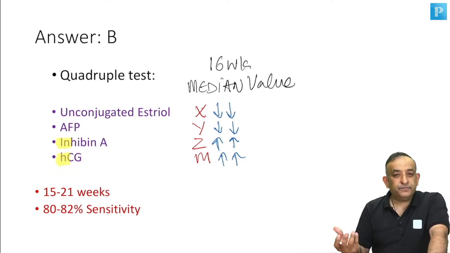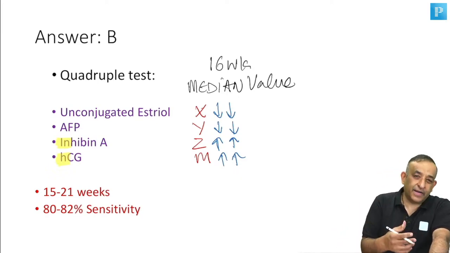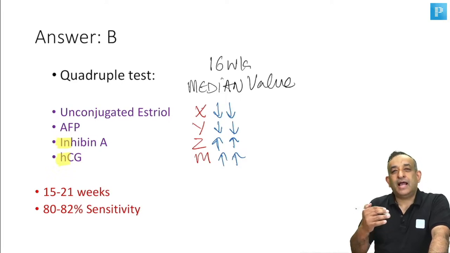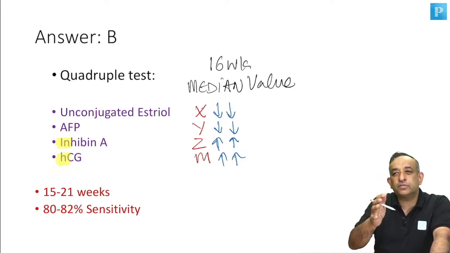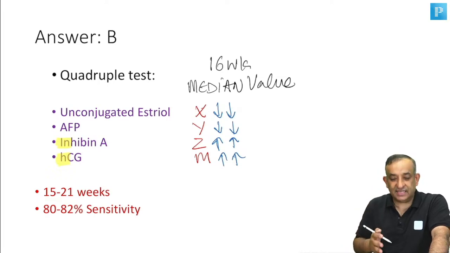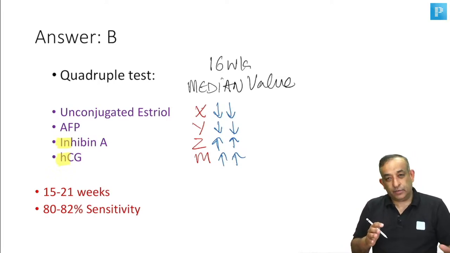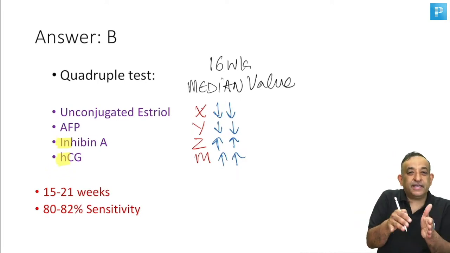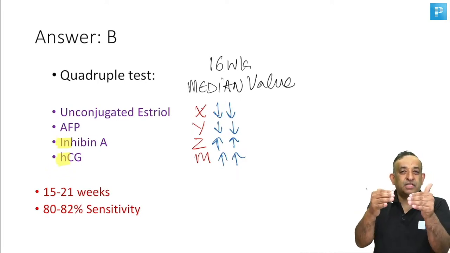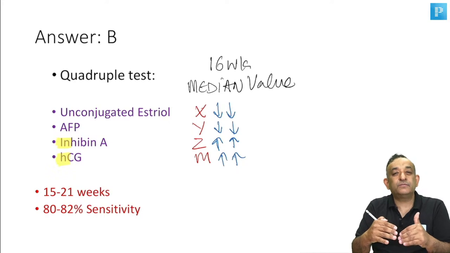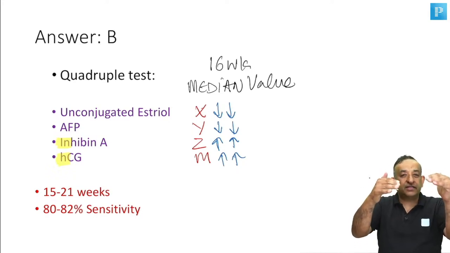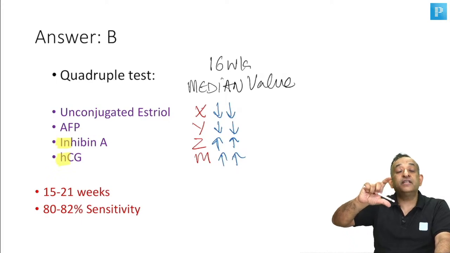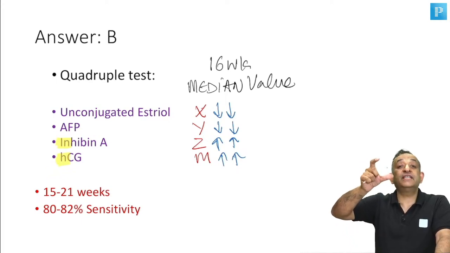Or any other aneuploidy. So when a patient has these median values, and this median value for so many women is, let's say, X, Y, Z, and M. So this median value in the patient which we are talking about is more. HCG is more than the median value, and inhibin is more than the median value. Alpha fetoprotein is lesser, unconjugated estriol is lesser. So how many multiples of median is it more? How many multiples of median is it less?